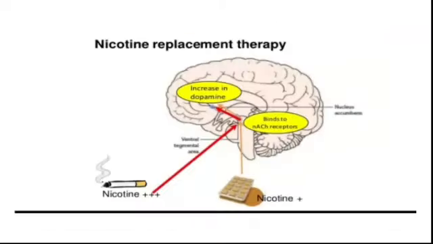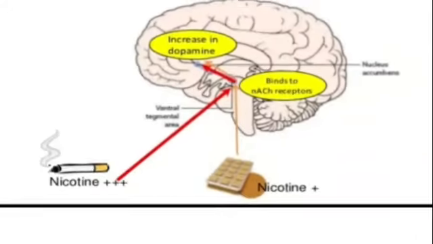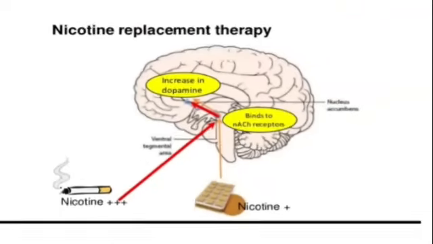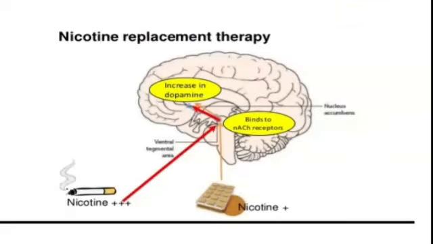So what happens in nicotine replacement? Instead of the cigarette, you can see here cigarette plus plus plus, which indicates the higher nicotine content. Instead, they will give a very low or minimal amount of nicotine, which also binds to the acetylcholine receptors and increases the dopamine. So this prevents them from smoking.